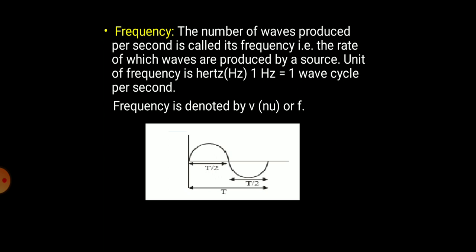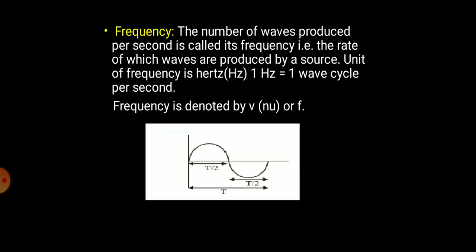As you can see, one wave is being produced in 1 second. This was the initial position and this was the end position. One wave is being produced, so the frequency of this wave is 1 in 1 second. If another wave was there, and again the time period was 2, we have to simply calculate number of waves upon time. That will give frequency.